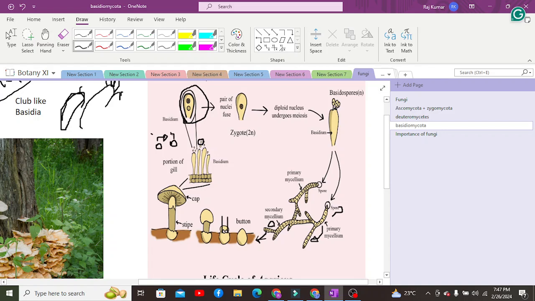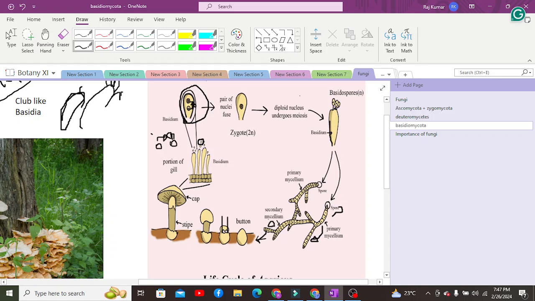After plasmogamy, karyogamy is delayed, due to which the heterokaryotic stage occurs. After that, when the two nuclei fuse together, they produce the diploid zygote. That diploid zygote undergoes meiosis, as a result of which it produces a structure known as basidium.